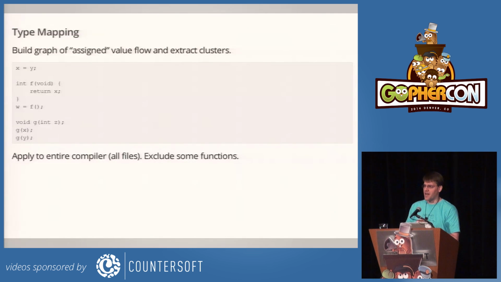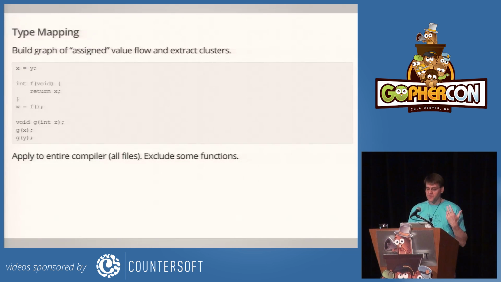And then in the bottom block, the arguments to a particular argument in a function call probably all should have the same type, and furthermore, that type should match the parameter in the function. And so the 3 variables here, z, x, and y, should all have the same type. And so we apply this analysis to the entire compiler source. We pick up all the files, not just one at a time, and we build these sort of clusters of connected values.